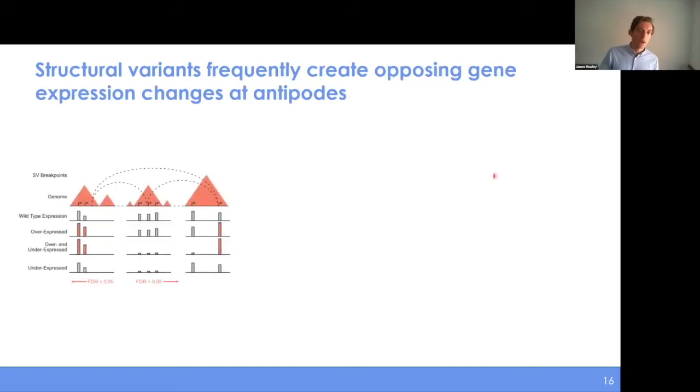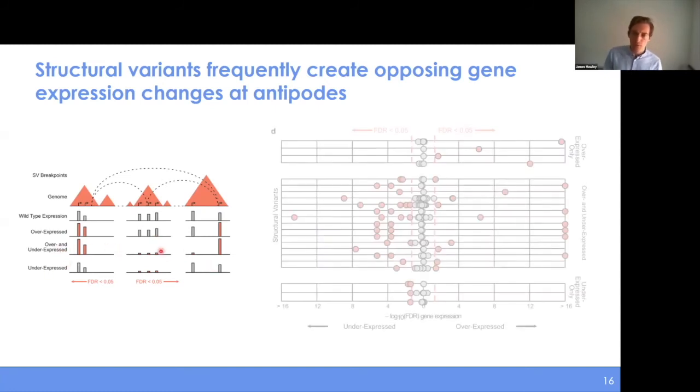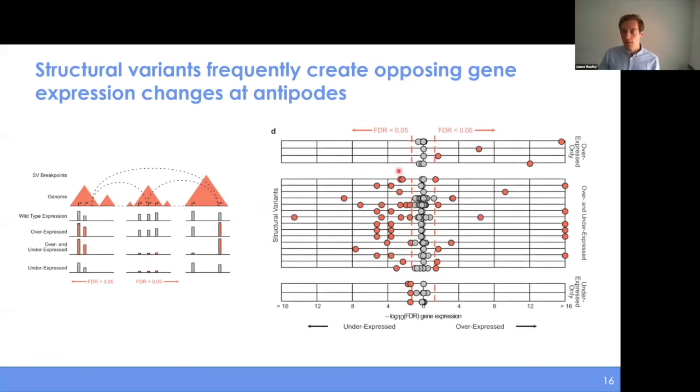And so when we focus on the structural variants that do change gene expression, and we can classify them by genes being only overexpressed, only underexpressed, or having a mixture of both over and underexpression, what we find is that most of the structural variants that change gene expression affect multiple genes, as you can see by each individual row containing multiple red dots. But moreover, we also find that most of these structural variants that affect gene expression change genes to both overexpress some and underexpress others.